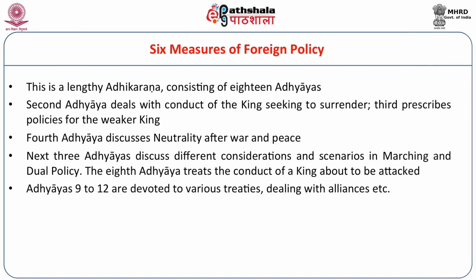There are 18 adhyayas here in the 6 measures of foreign policy. Second adhyaya deals with conduct of kings seeking to surrender. Third one prescribes policies for the weaker king. Fourth discusses neutrality after war and peace.